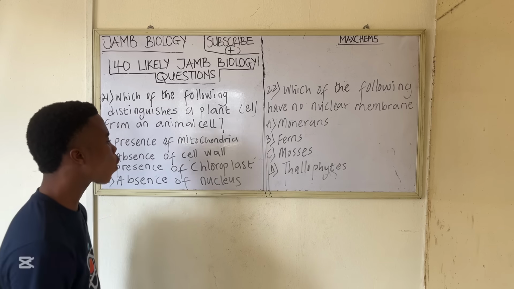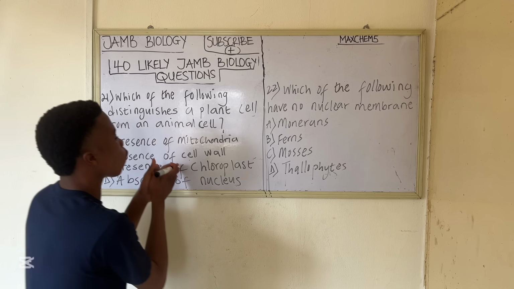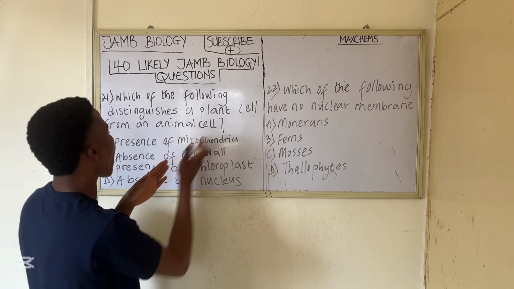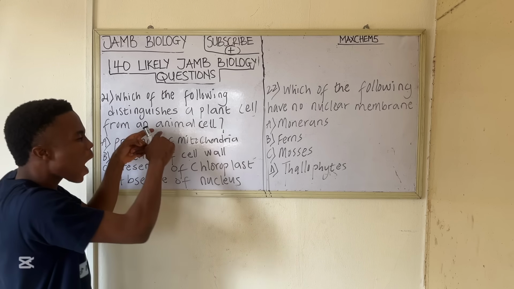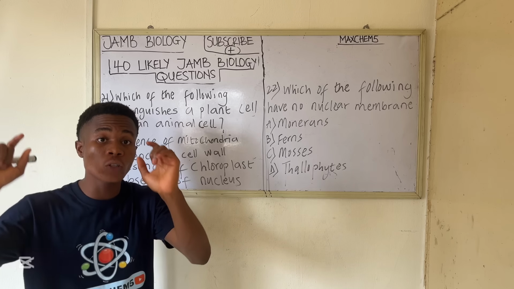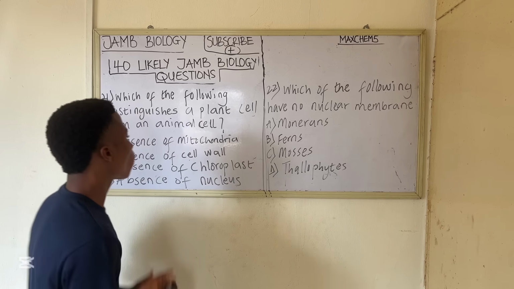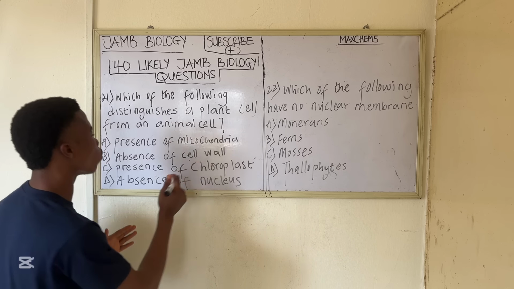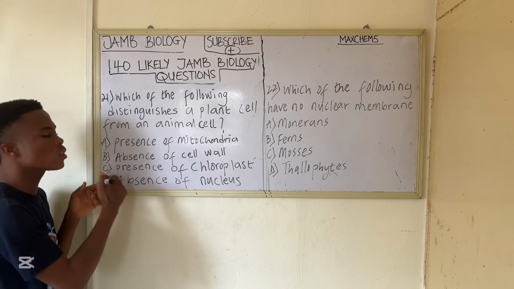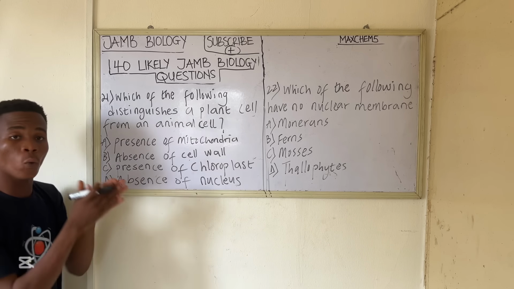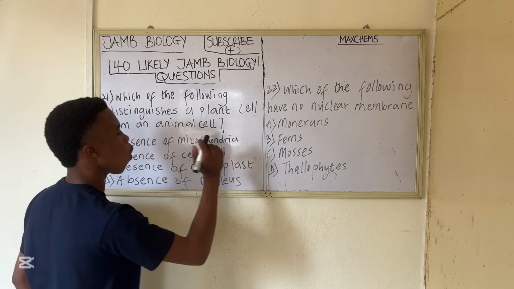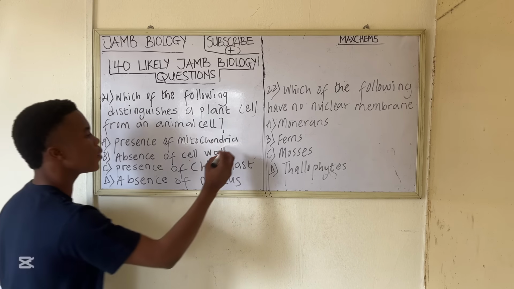It would have worked if they said presence of cell wall, because plant cell has a cell wall, but animal cell does not have a cell wall. Animal cell does not have a cell wall, but plant cell has what? Cell wall. So it would have worked if they said presence of cell wall, but the question says absence of cell wall. So we cannot go with this as well.